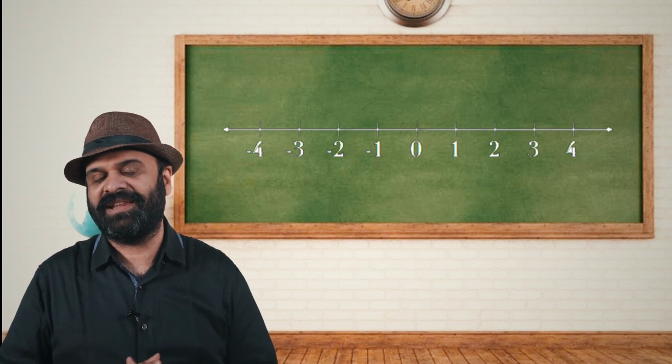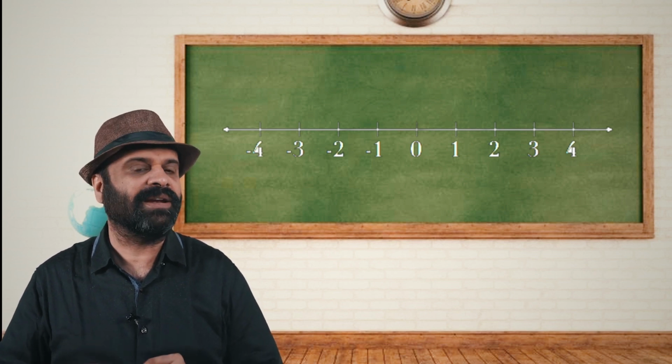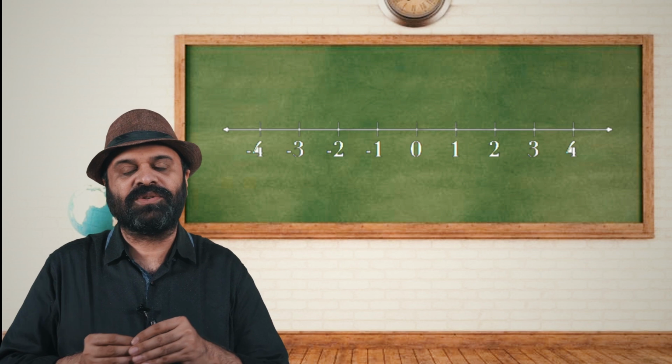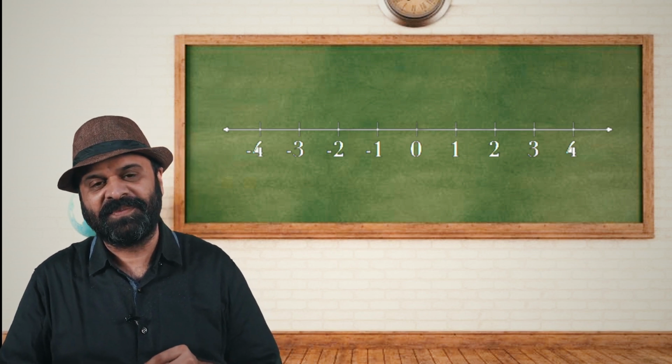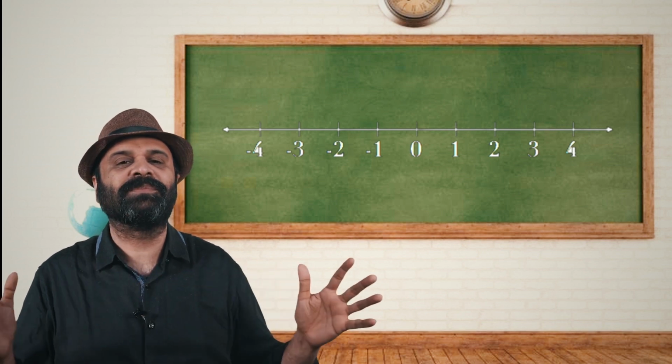Now, if you look at this carefully, you will see something interesting. The number closest to 0 is -1. Immediately to the left of that is -2. To the left of -2 will be -3. Now look at the number line again.